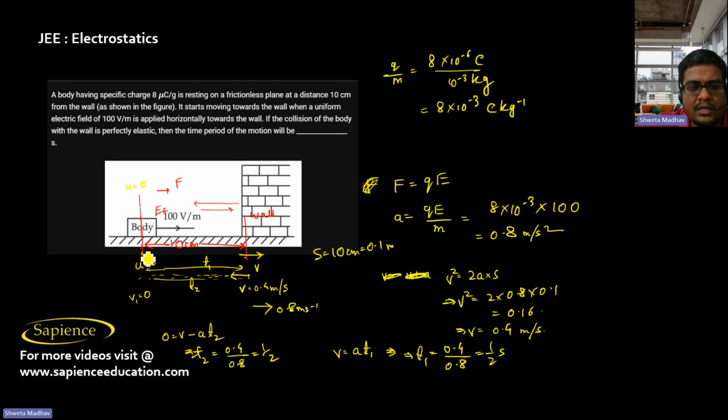So it means that it will start from rest here, and it will gain the velocity 0.4 meter per second when it reaches the wall, and then after hitting the wall again it will come to rest here after half second. So half second plus half second, that is 1 second. So 1 second is the time period of this motion. The same thing will happen again and again. So the time period of the motion is 1 second.